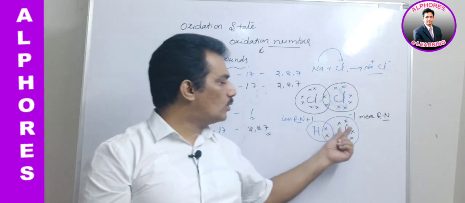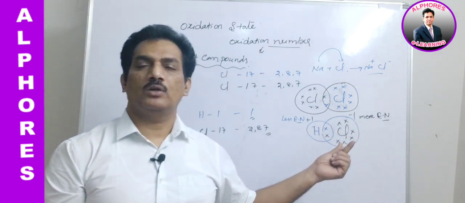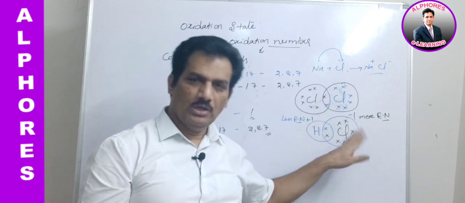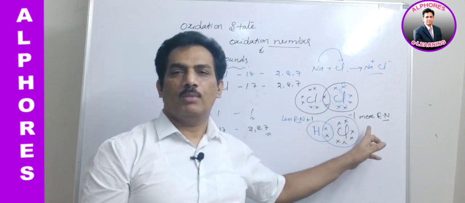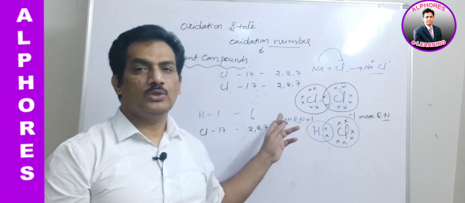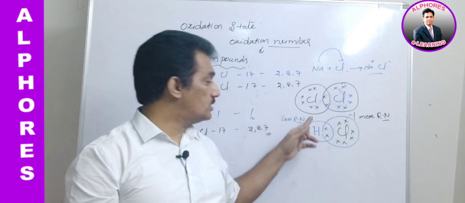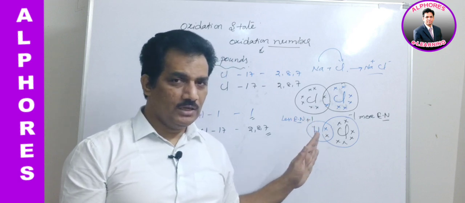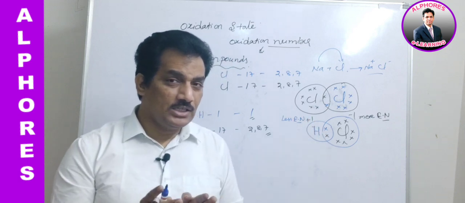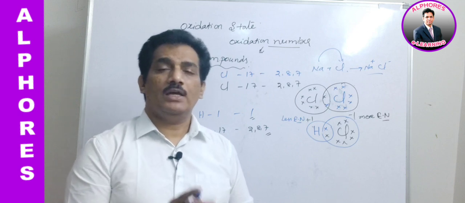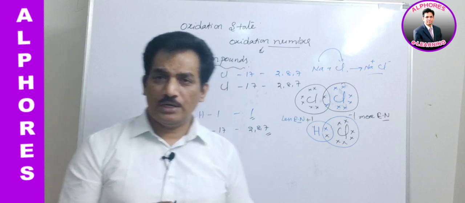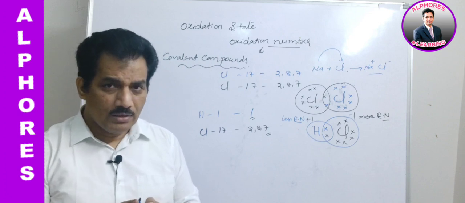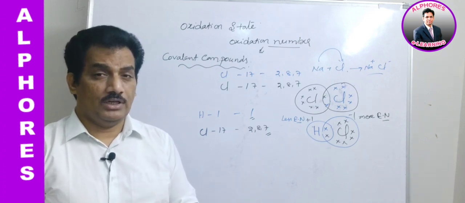Here, chlorine being the more electronegative atom, we imagine this electron pair shifted towards it, and thereby it gets -1, and hydrogen is the loser imaginarily, and hence it is +1. Clear? Are you clear with this one? This imagination can happen only when the two atoms participating in bonding or in sharing of electron have different electronegativities.